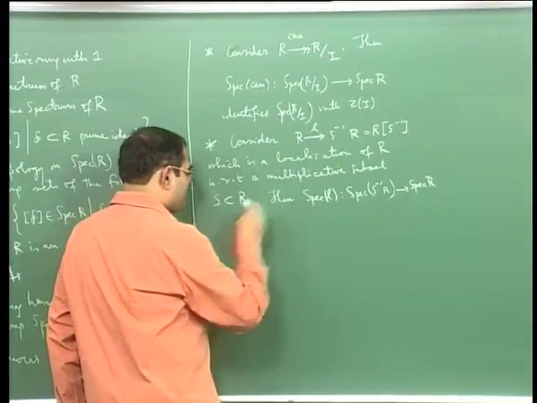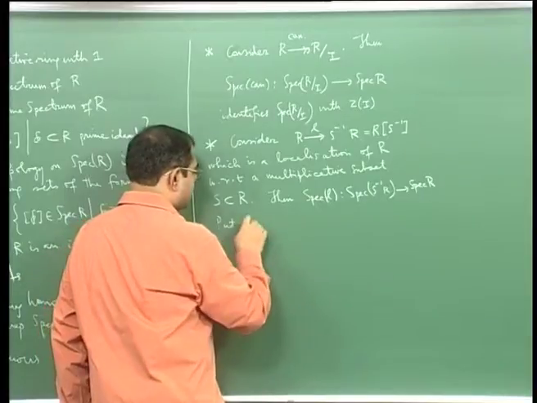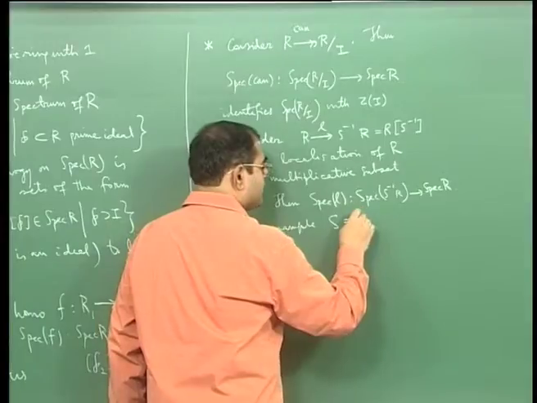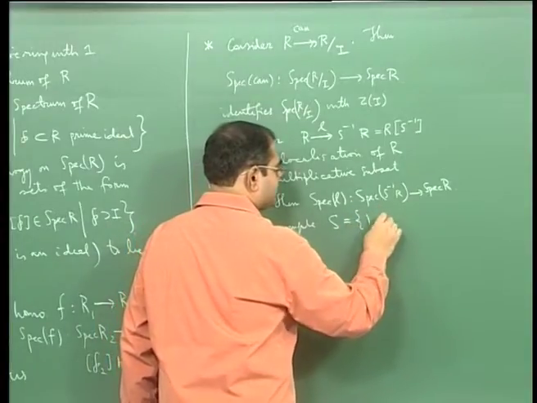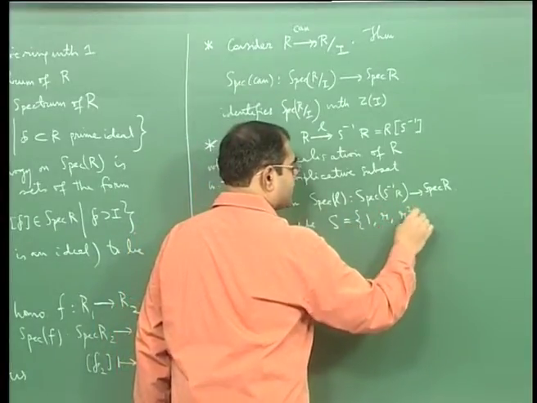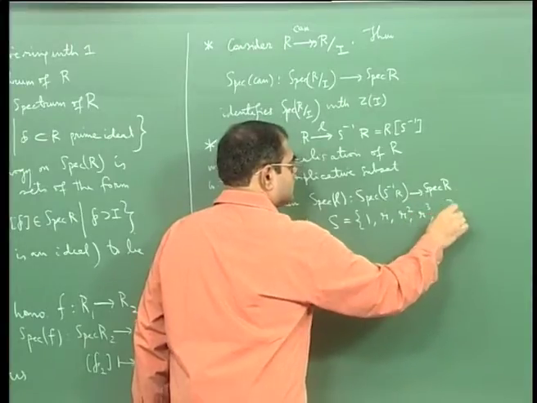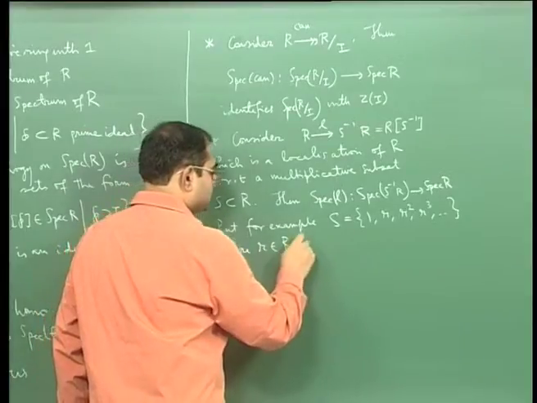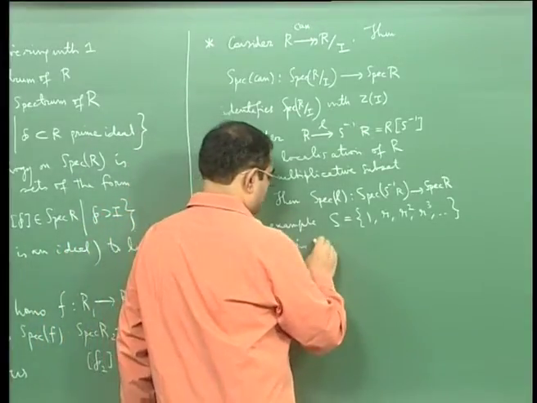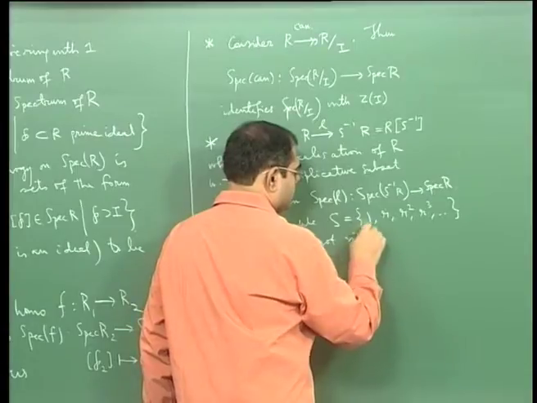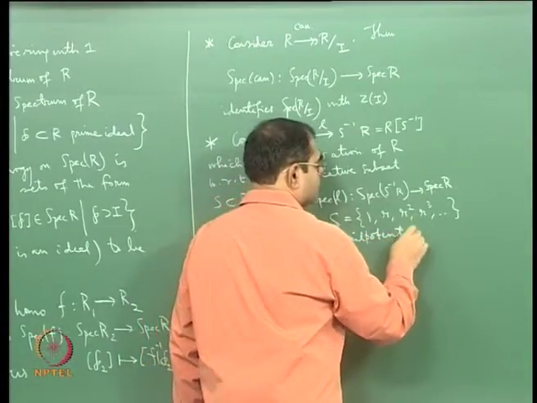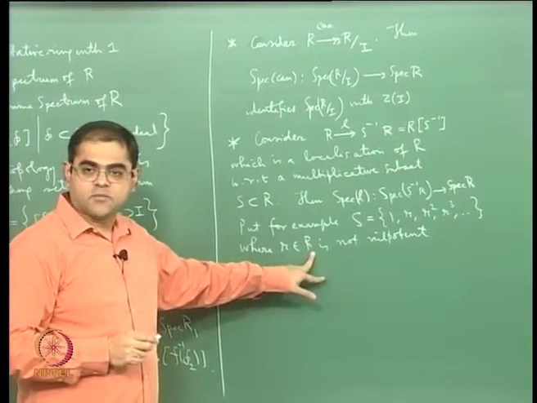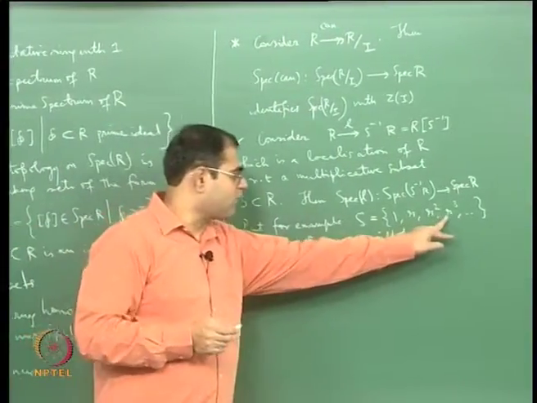Let me take a particular case. Put, for example, S to be just the multiplicative subset given by the powers of a single element r, where r in R is not nilpotent. I want the element r in R, small r in capital R, to be not nilpotent, because I don't want some power of it to be 0.